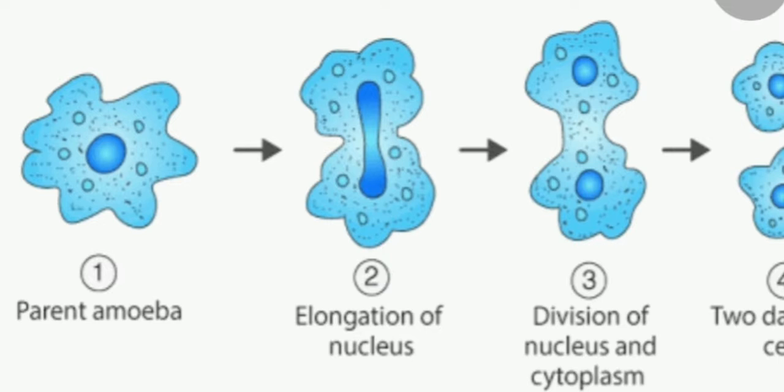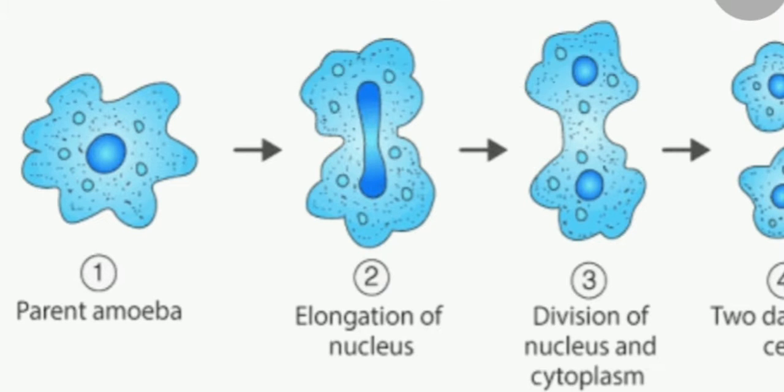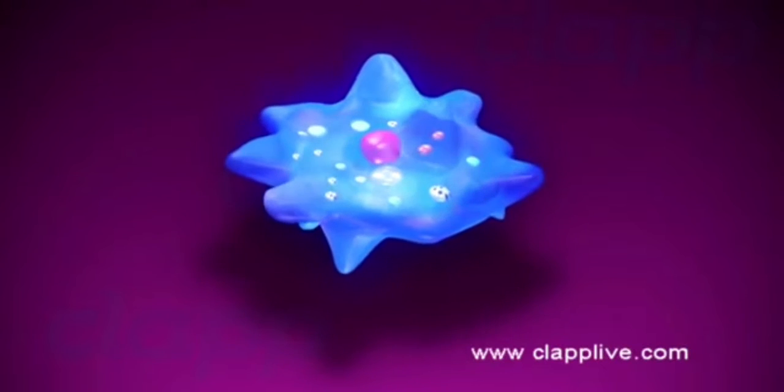For binary fission in amoeba, first the nucleus of the amoeba will elongate and two nuclei are formed. Then the parent body divides into two daughter cells. In this way, amoeba is reproduced. So, the amoeba is reproduced by binary fission. In amoeba, a parent body is divided into two equal halves. This mode of reproduction is called binary fission. Amoeba reproduces asexually by binary fission.